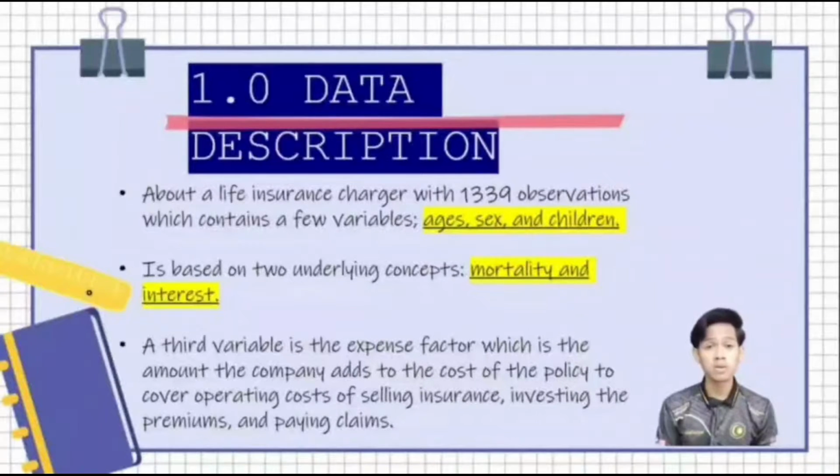My matrix number is A20A1455. Here we will present the relationship between insured age, sex, and number of children in influencing the taking of life insurance. For the data description, the data set given was about life insurance charges with 1,339 observations which contain a few variables like age, sex, and children.